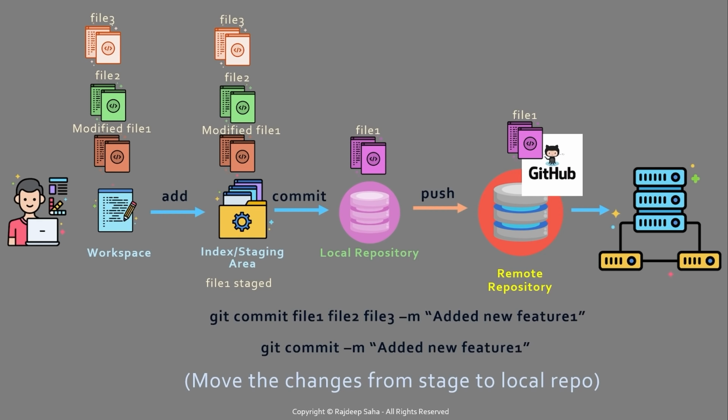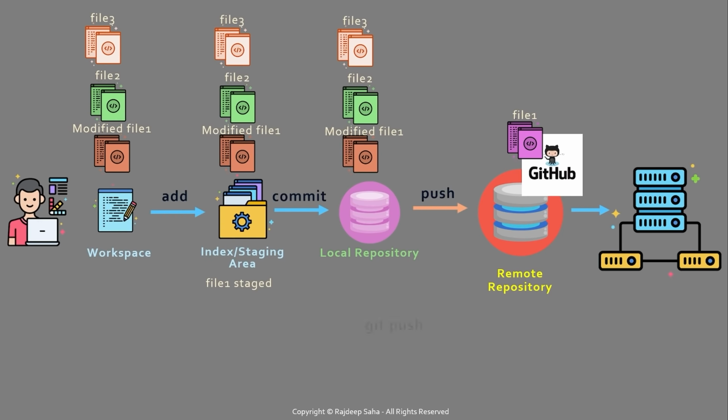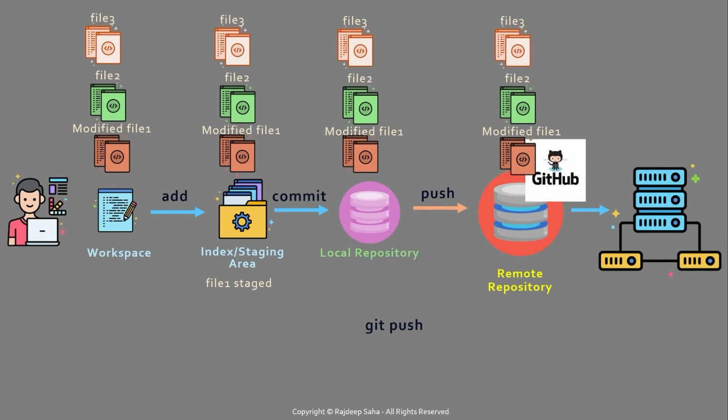So once this command is run, the changes will be moved from the staging to the local repository. And finally, when you run git push, all the changes will be moved to the remote repository. Now let's say you removed file 3 from your local workspace.